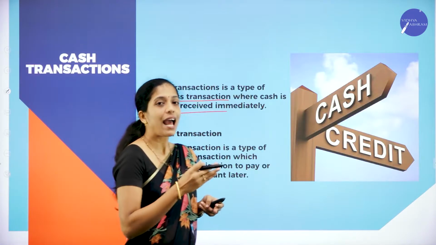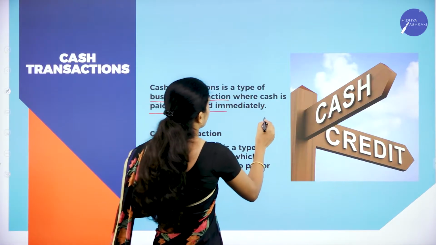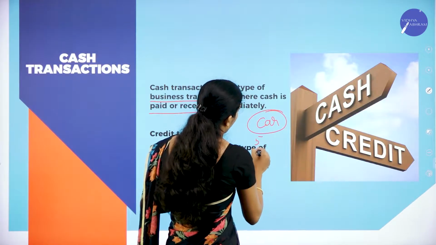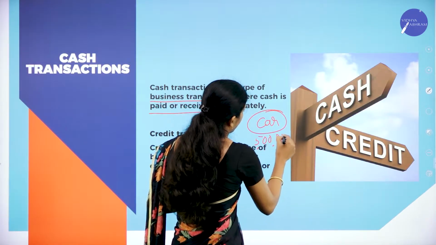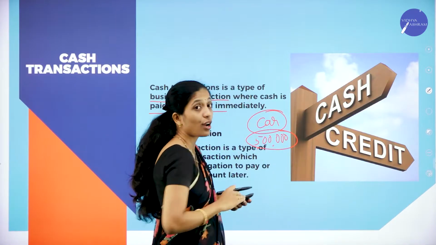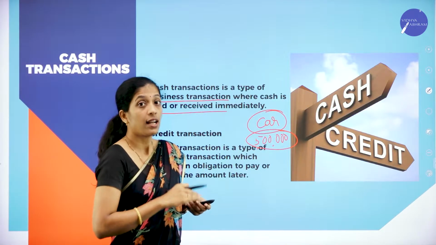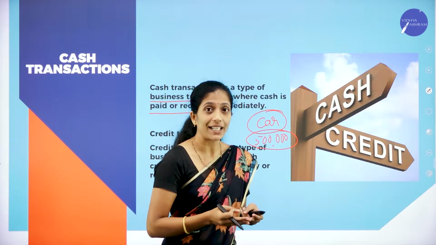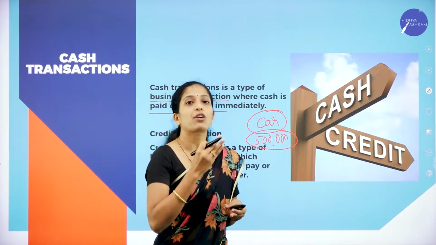For example, I have purchased a car and I have paid rupees 5 lakh immediately. So what is it called as? It is called as cash transaction. Suppose I have purchased the car but I have not paid the amount immediately. I am going to pay after 2 months.